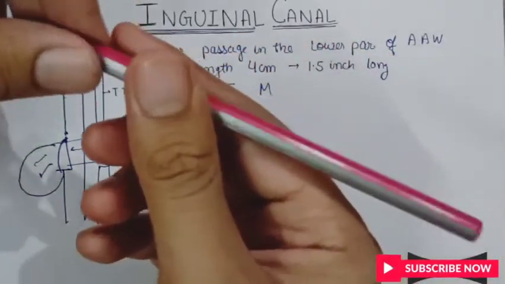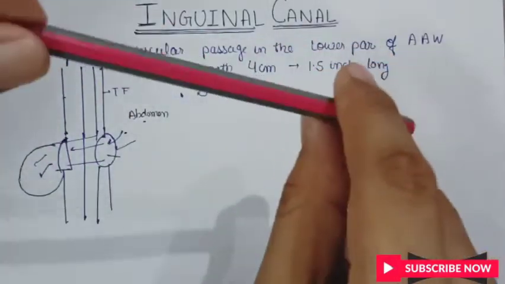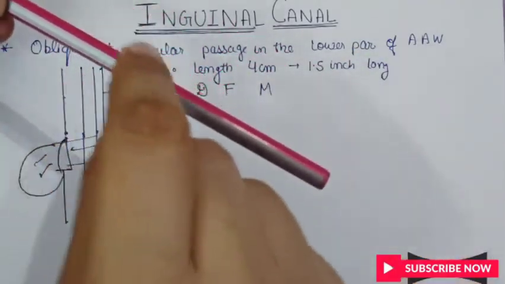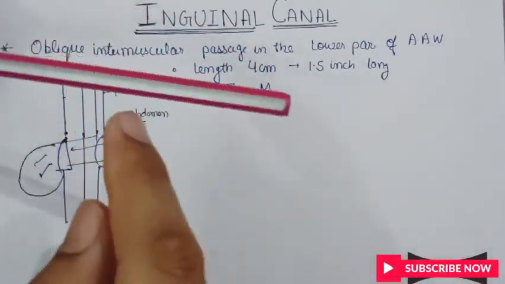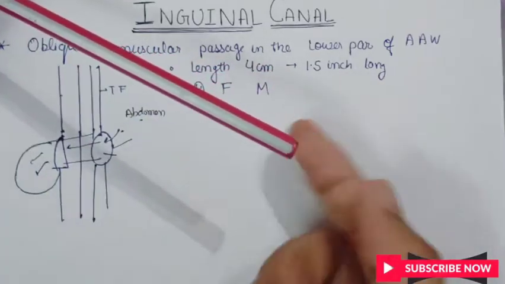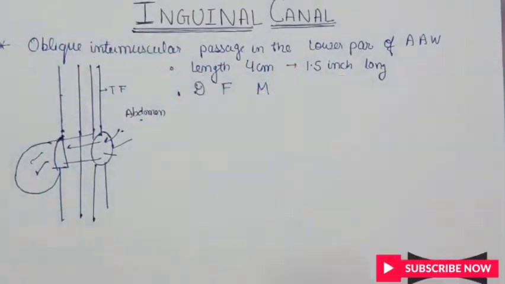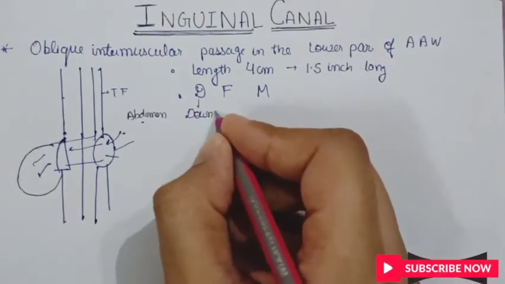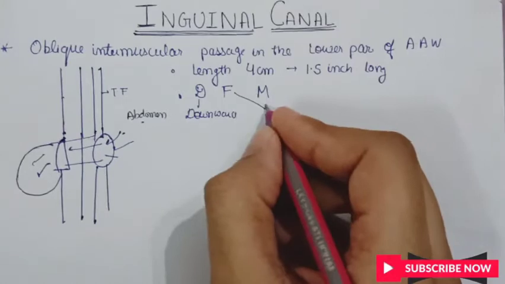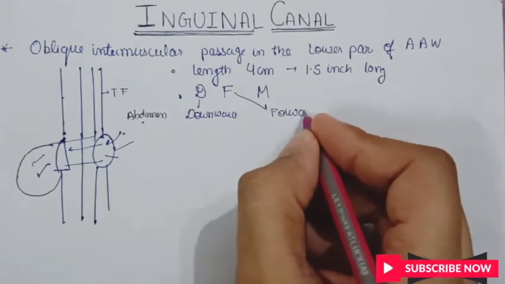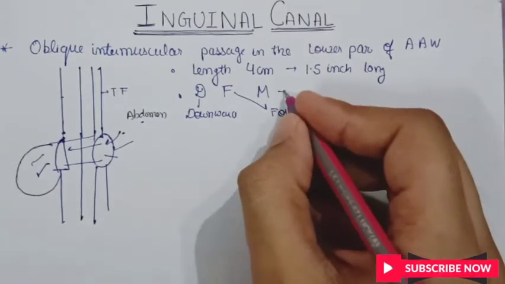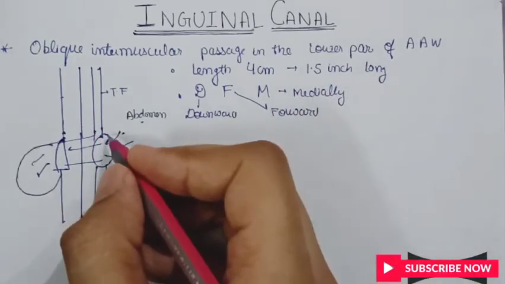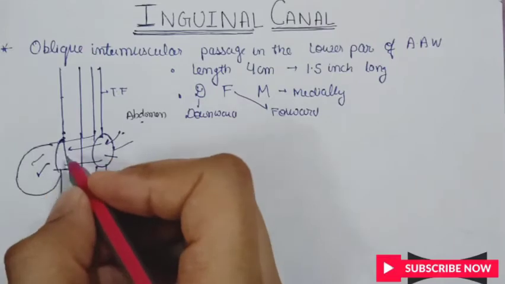Suppose this is the inguinal canal; it is directed downward and medially and slightly forward. So DFM stands for downward, forward and medially. The canal extends between the deep inguinal ring and the superficial inguinal ring.